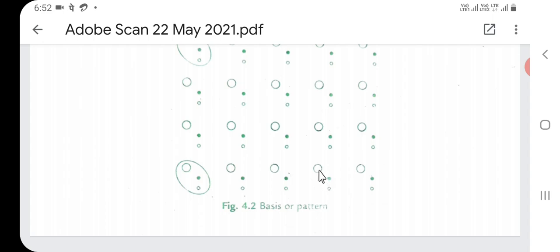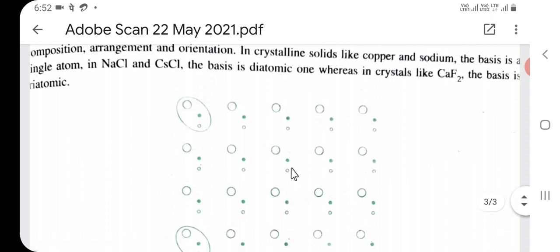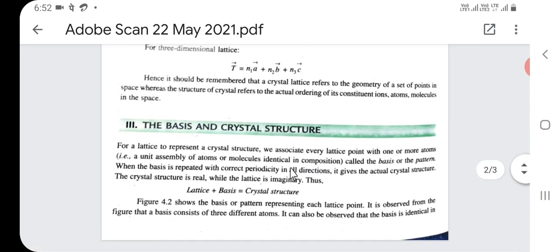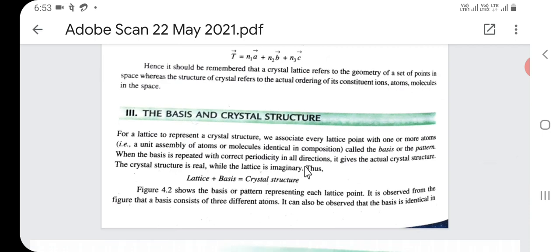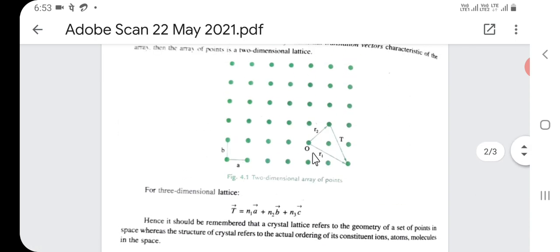Now how is crystal structure formed? Crystal structure is formed when lattice is added to the basis. It means that for a complete crystal structure, lattice must be added to the basis. Our simple formula is lattice plus basis is equal to crystal structure. Means that any crystal structure is formed when lattice is added to the basis. This is the most important point for solid state physics.